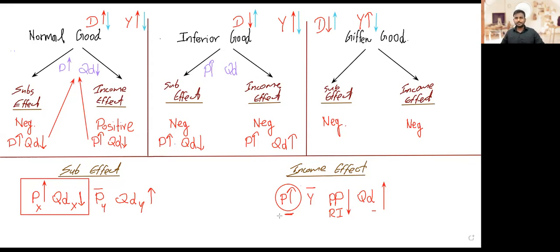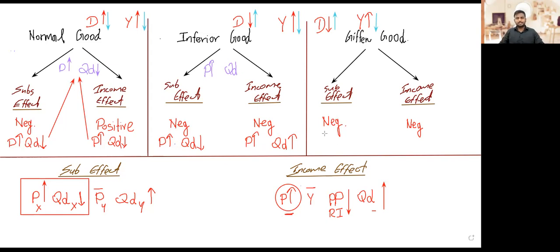But this is where we have a look at what a Giffen good really is. We established that inferior good and Giffen good are almost the same thing, because Giffen goods are a type of inferior good. A subtype, a smaller portion of inferior goods. That's what a Giffen good is.